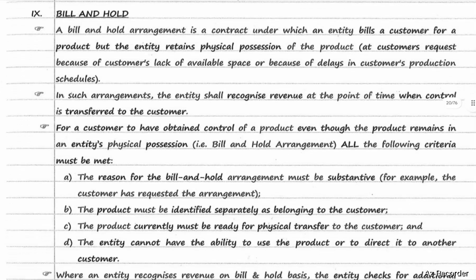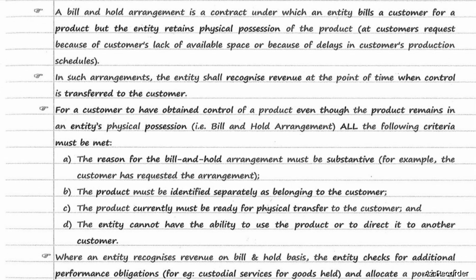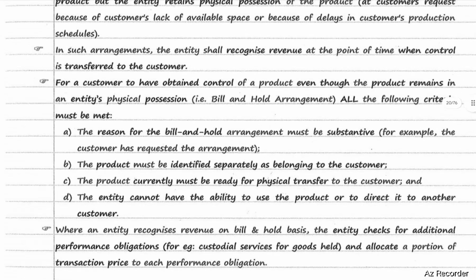For a customer to have obtained control of a product, even though the product remains in an entity's physical possession, that is bill and hold arrangement, all the following criteria must be met. The reason for bill and hold arrangement must be substantive. For example, the customer has requested the arrangement, and the product must be identified separately as belonging to the customer, and the product currently must be ready for physical transfer to the customer, and the entity cannot have the ability to use the product or to direct it to another customer.